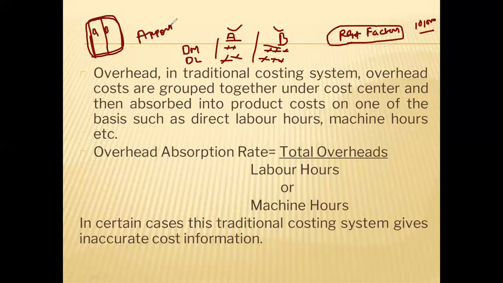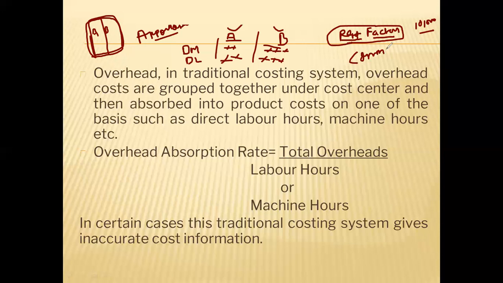Okay, so like that, all the overhead has to be apportioned between two or more products, as the case may be. This is just one example we have taken, factory rent. Like that, accountancy department charges will be there. Accountancy department will be the same for both the products, no? So that charge also you have to divide. Like that, many expenditures will be there, which will be common expenditure.